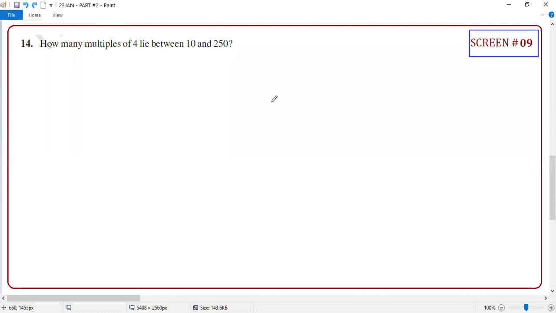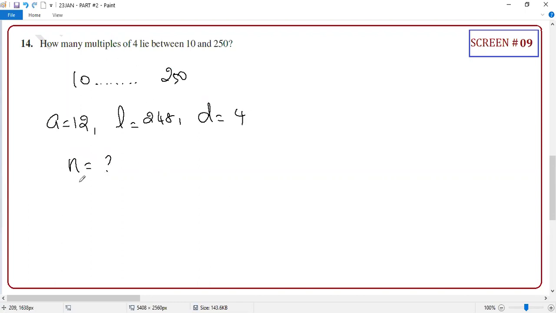But this time they are not telling 2-digit or 3-digit. Instead, they said 10 to 250. What is the first number after 10 that is divisible by 4? 10 is not divisible by 4, so 12. A is 12. L is what? Will 250 be divisible by 4? 248. Excellent. And D is by default 4. Correct or not? The number is a multiple, or divisible. So guys, N equals, can you do it by yourself?